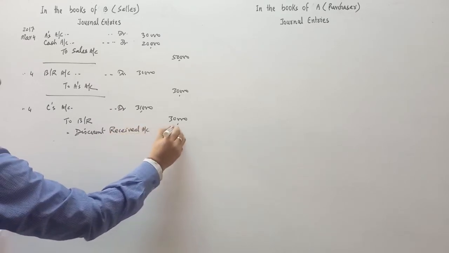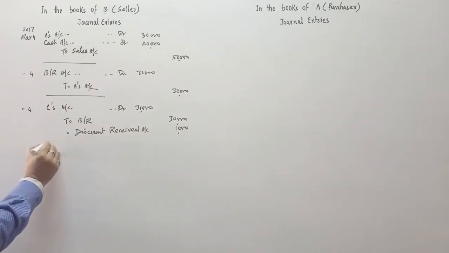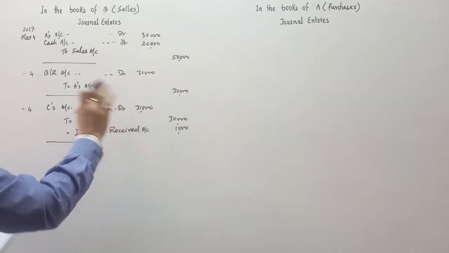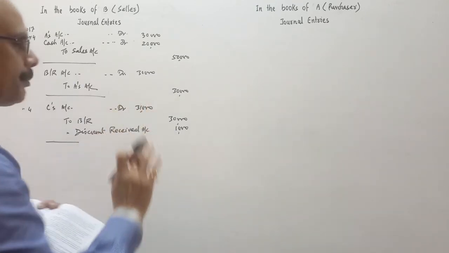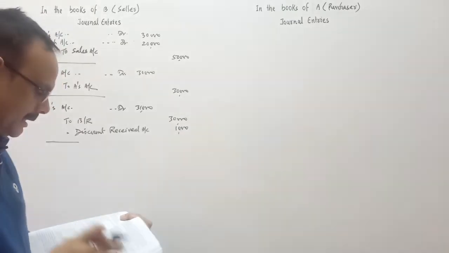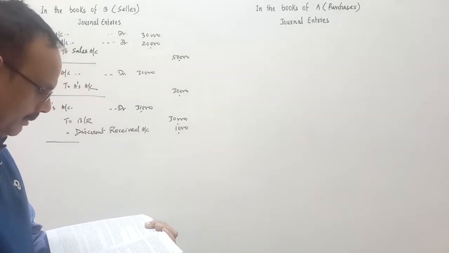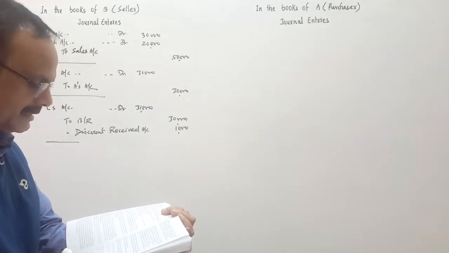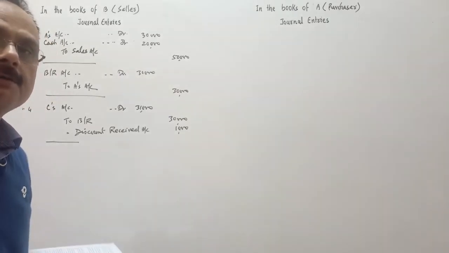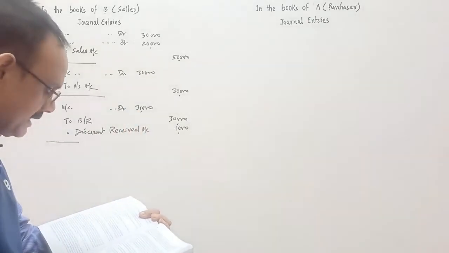Discount received account is how much? 1,000 is the discount received, because in full settlement of 31,000, B has given a promissory note of rupees 30,000. So it means 1,000 is the discount received.